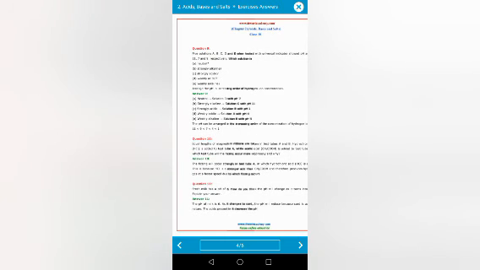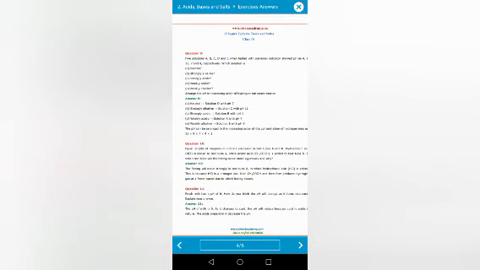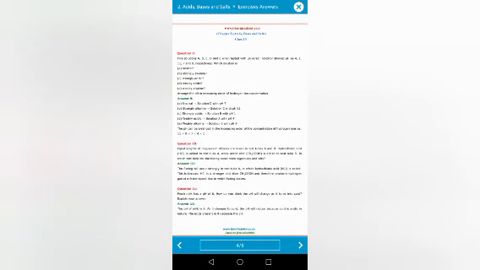Okay, next, question 9th: five solutions A, B, C, D, E when tested with universal indicator show pH as 4, 1, 11, 7, 9 respectively. Which solution is neutral? This is for you, you just find out. Neutral is 7, acid is less than 7, basic is more than 7.